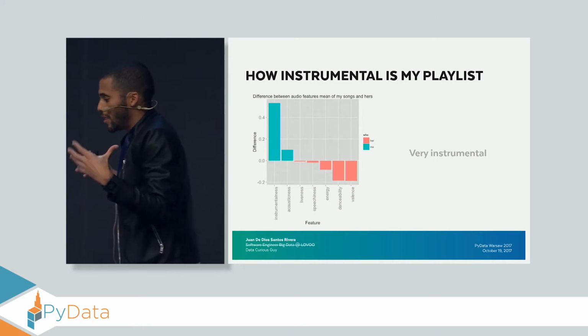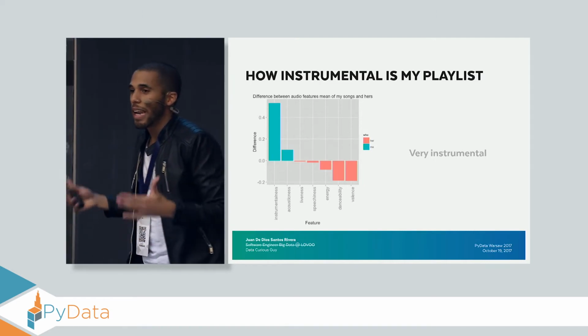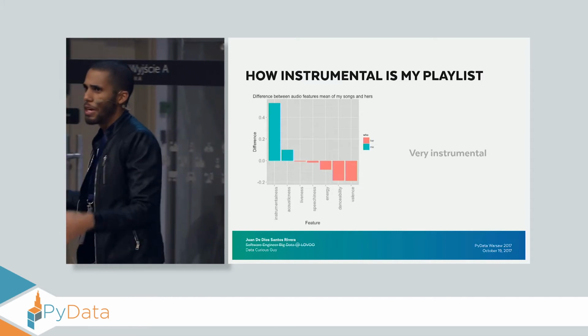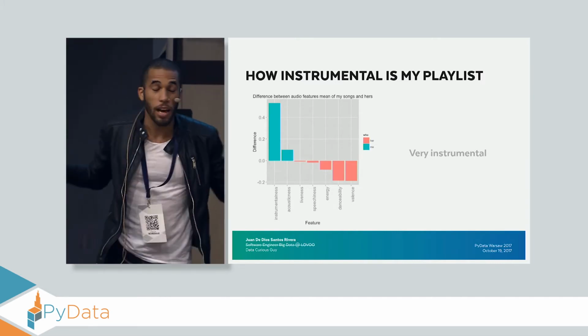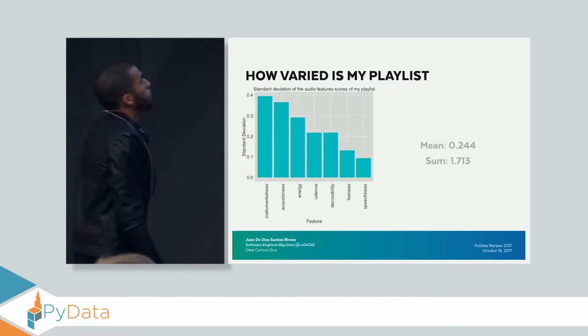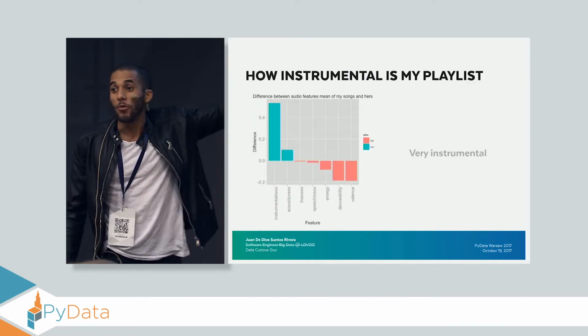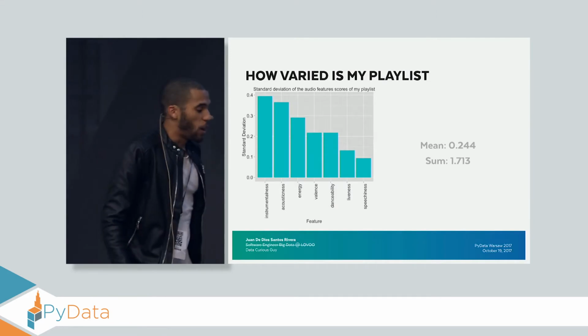What does this mean? This means that my songs are indeed more instrumental, however, her songs are more positive. So maybe we could imply that my songs are more negative. I have no idea. But yeah, my playlist is indeed really instrumental. Next, how varied is my playlist?